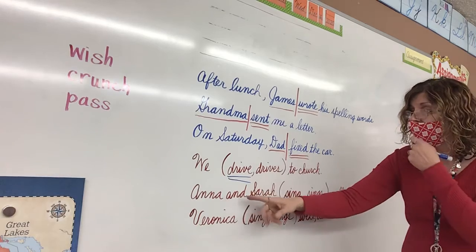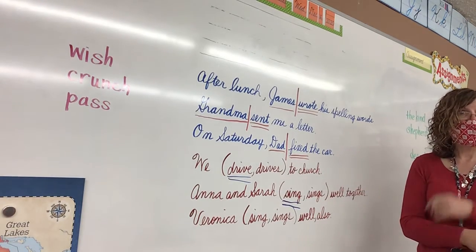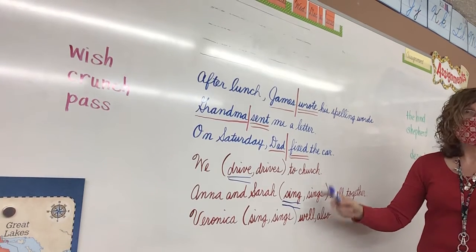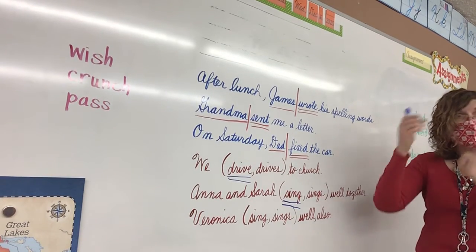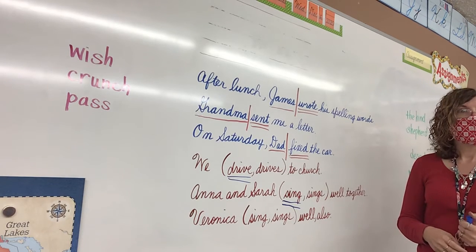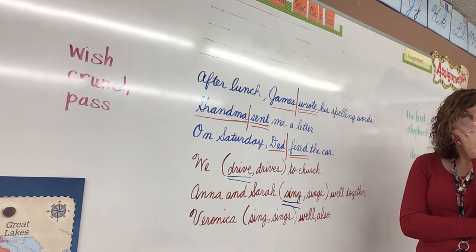I don't get it. Anna and Sarah sing. I don't get it. I already told you, it's opposite of nouns. Nouns that are plural usually end in S. The verb that ends in S is the singular one. You use it with singular. I still don't get it. You're not trying to get it today either. You're in a mood today and you just need to stop.